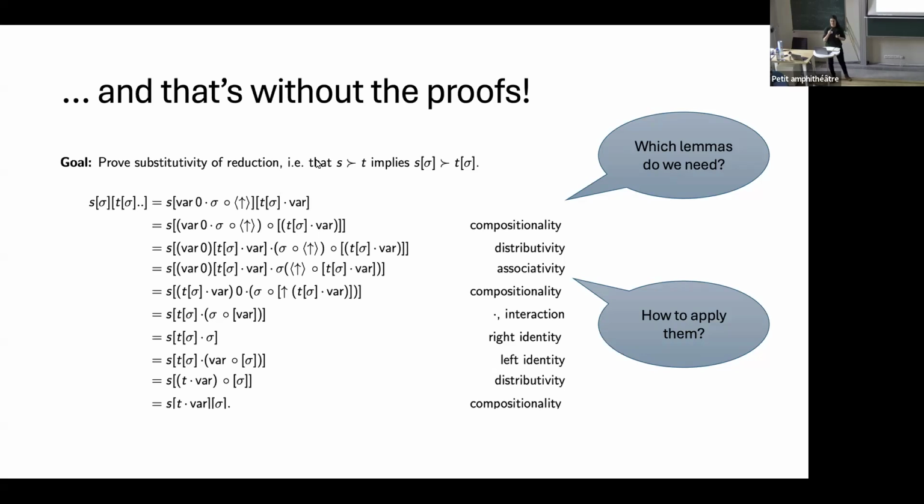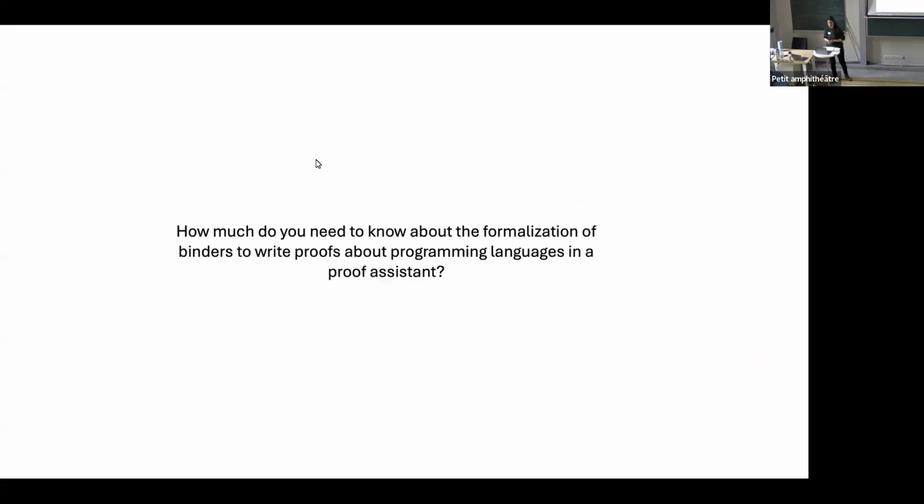We would have to have something like distributivity, associativity, etc., which brings up the question of which lemmas do we need? How do we apply them? What exactly do we need to know about substitution? Do I basically have to know which lemmas exactly I want to use? Do I always have to write these proofs?